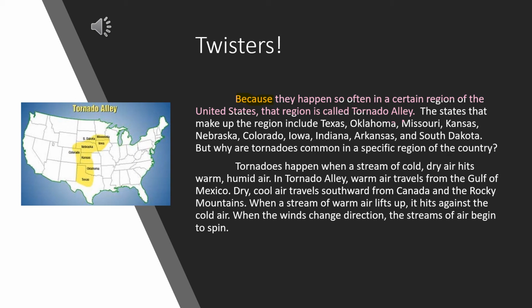But why are these tornadoes common in a specific region of the country? Tornadoes happen when a stream of cold, dry air hits warm, humid air. In Tornado Alley, warm air travels from the Gulf of Mexico. Dry, cool air travels southward from Canada and the Rocky Mountains. When a stream of warm air lifts up, it hits against the cold air. When the winds change direction, the streams of air begin to spin.